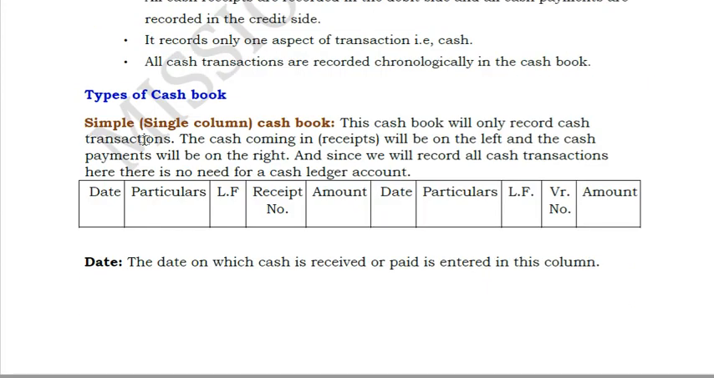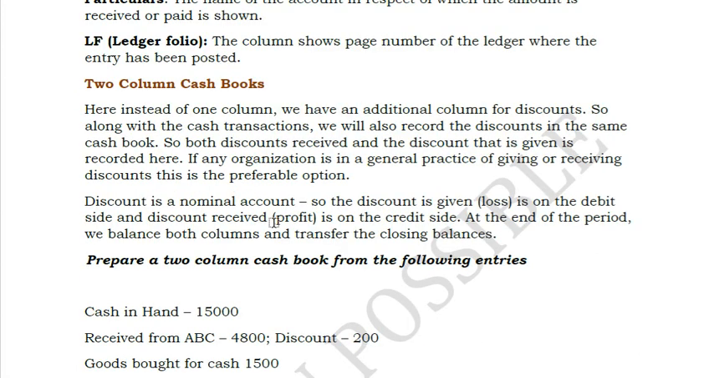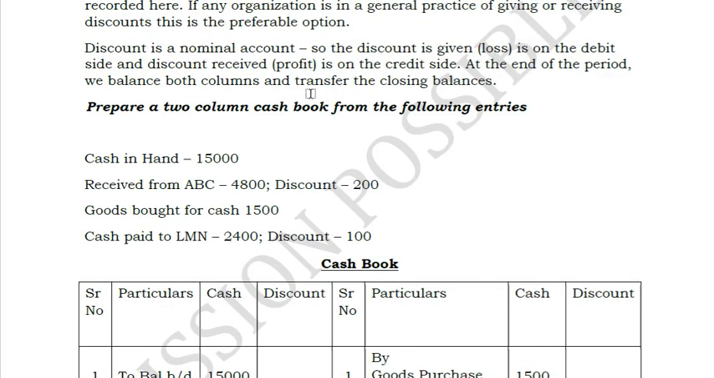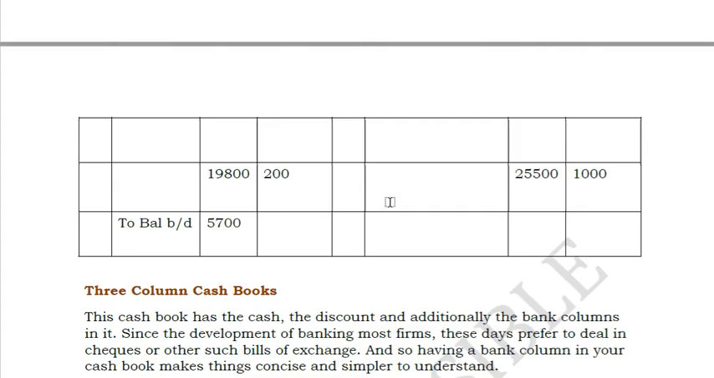There are different types of cash book. One is your simple single column cash book. The format is given here. This is just for your understanding, no need to pay much attention to it. And then you have your 2-column cash book. In a 2-column cash book, generally you have cash and then discount, because sometimes discount is given while purchasing or while selling. So you mention the discount in a separate column and cash in a separate column. That is the difference between a single column cash book and a 2-column cash book. This is just for your remembrance and nothing much to do with it.